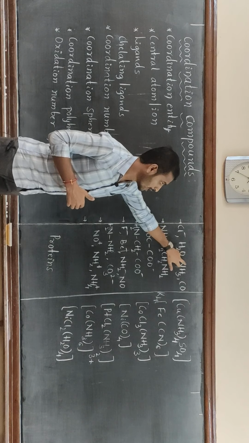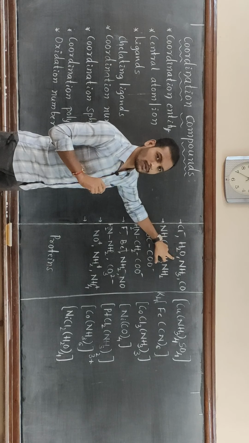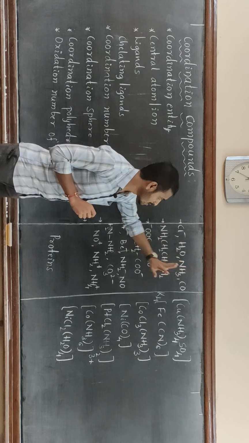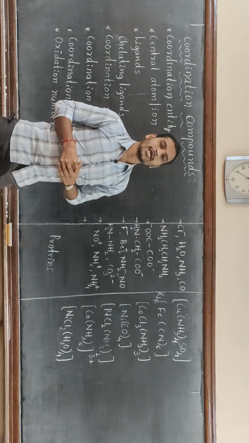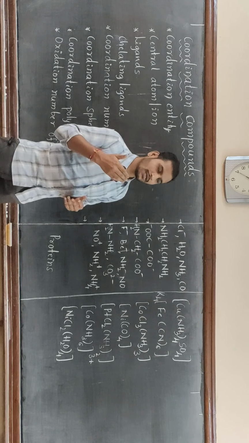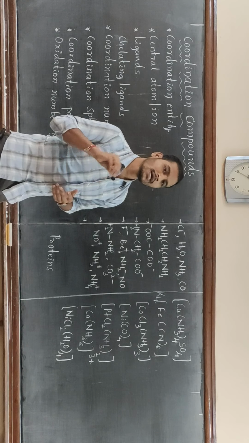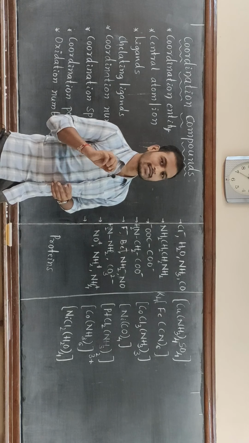In NH3, nitrogen is the only donor atom and it is going to donate a pair of electrons, and these are considered as monodentate ligands. Here denticity is nothing but the number of donor atoms which are present in a ligand. That itself is called the denticity.